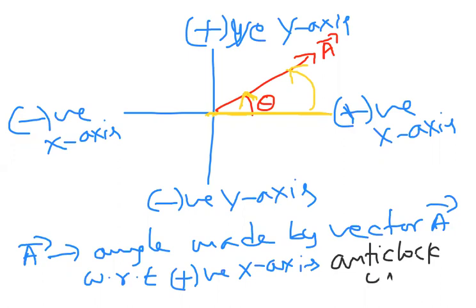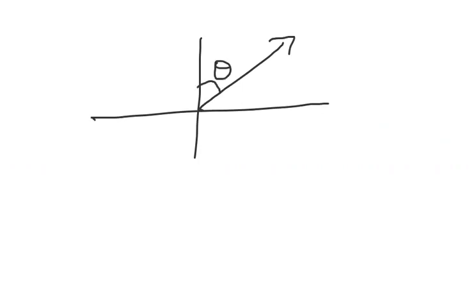So two things will be there, anti-clockwise or clockwise. Some students are getting confused. Sir, what should I write, clockwise or anti-clockwise? Suppose now let me take, this is some theta angle, and this is as usual positive y-axis. Let me write this vector name as A bar. The question is what is theta?